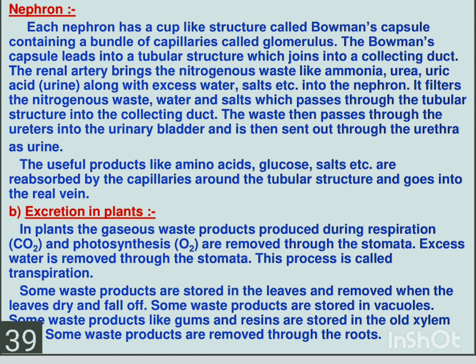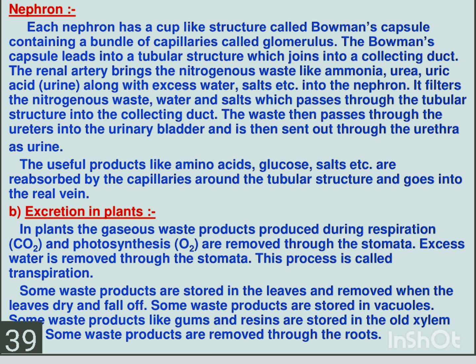What does it filter? It filters the nitrogenous waste, water and salt, which pass through the tubular structure into the collecting duct. Into the collecting duct it passes with the help of a tubular structure. The waste then passes through the ureters into the urinary bladder. The waste removed by the nephron is passed to the ureters into the urinary bladder, and then it is sent out through the urethra as urine. In the form of urine it is sent.